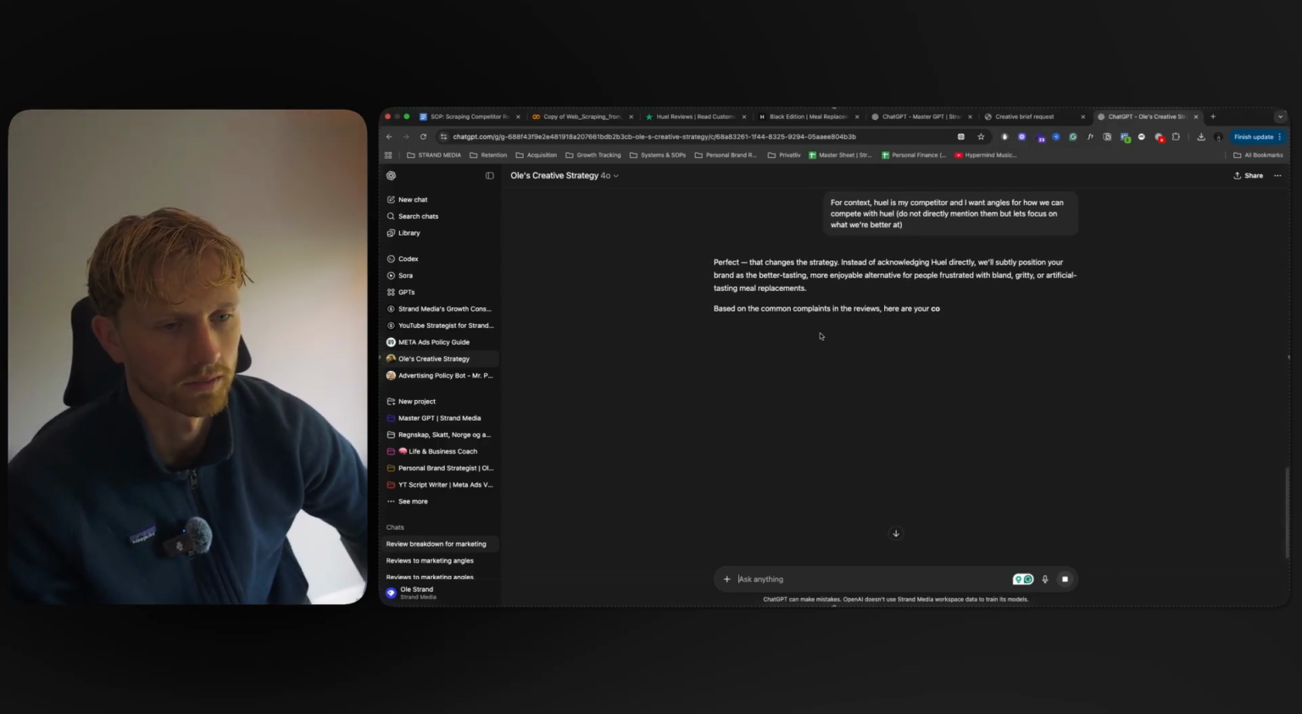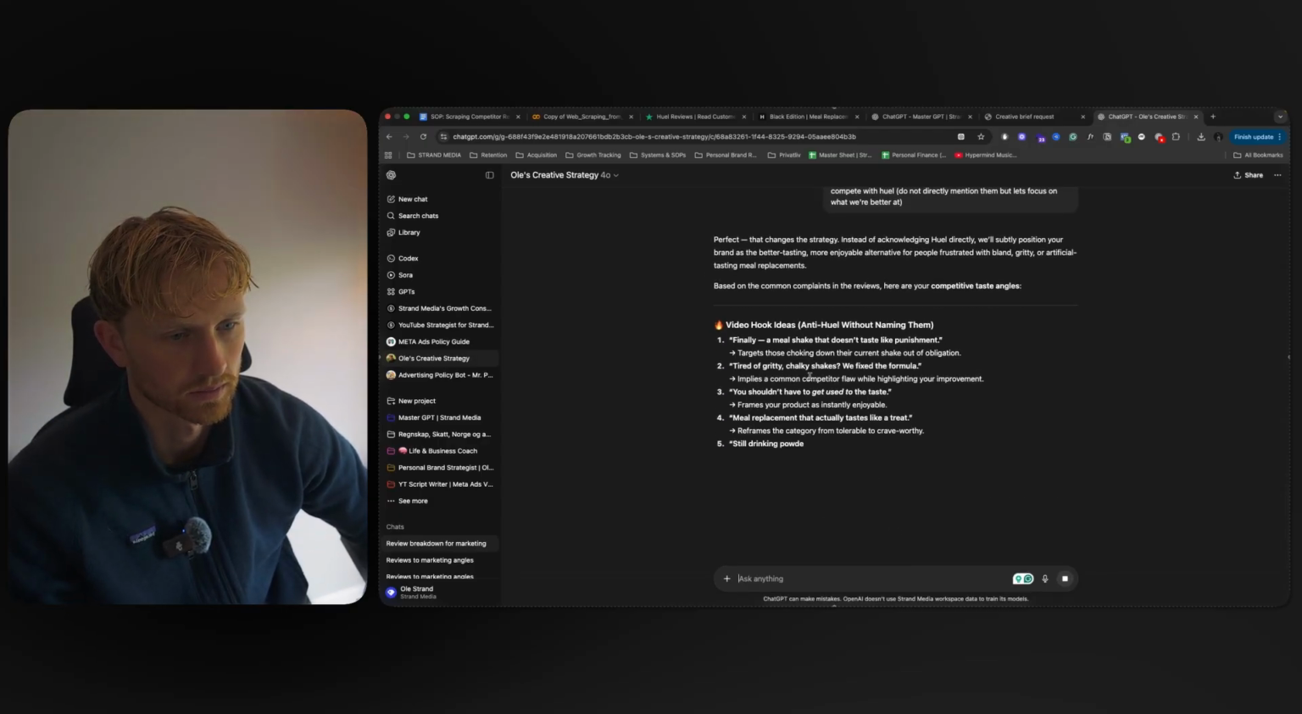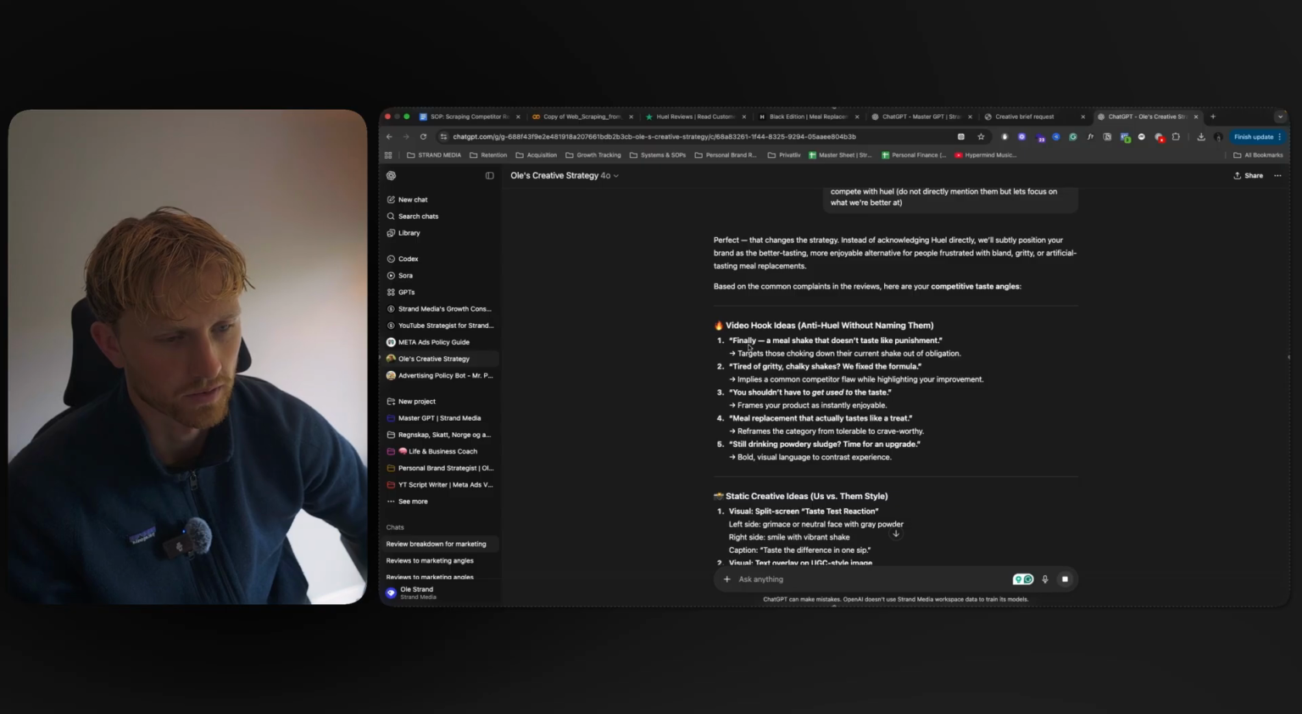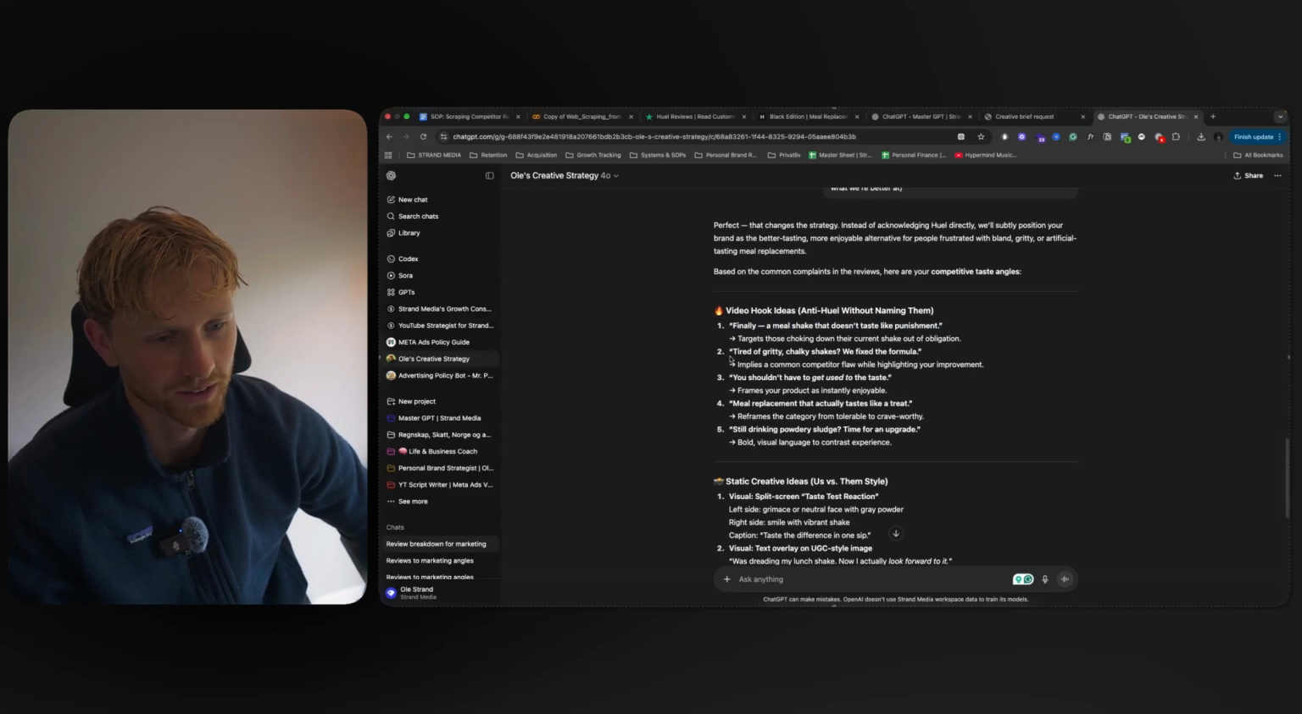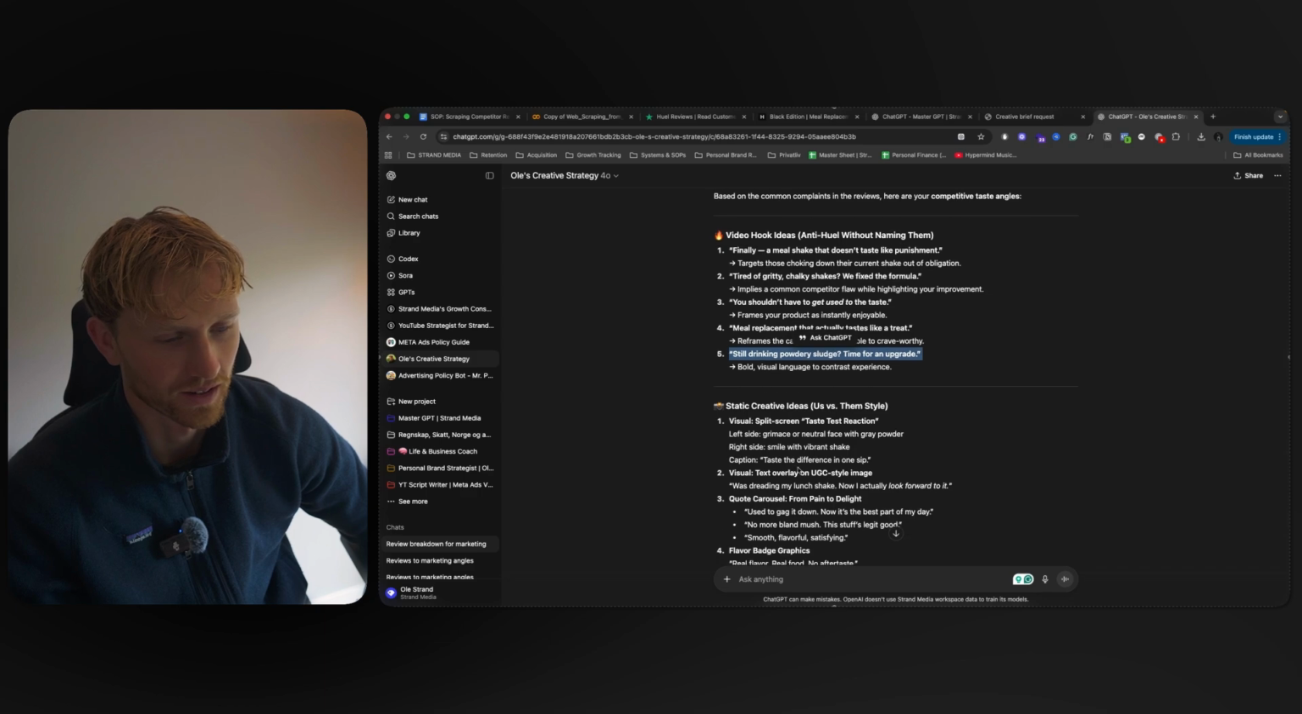Okay, so now we give it some more context. All right, so now we have some better ideas here. Finally, a milkshake that doesn't taste like punishment. This is a good one. Tired of gritty, chalky shakes. We fixed the formula. This is a good one as well. You shouldn't get used to the taste. I like that one. Meal replacement that actually tastes like a treat. This is really good. All good things we can do.